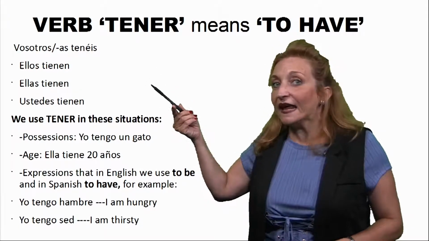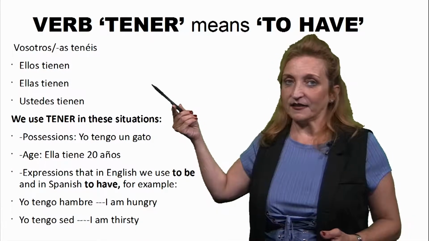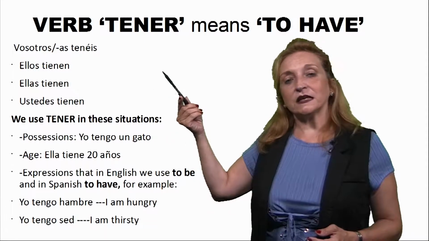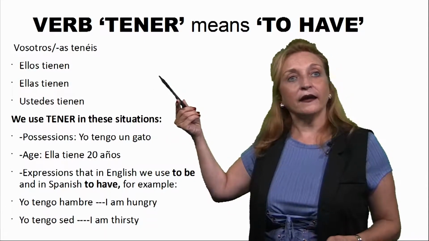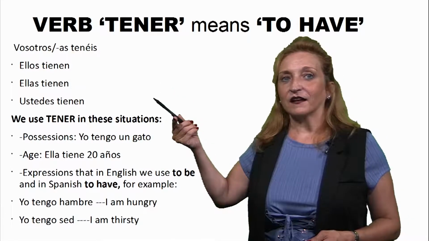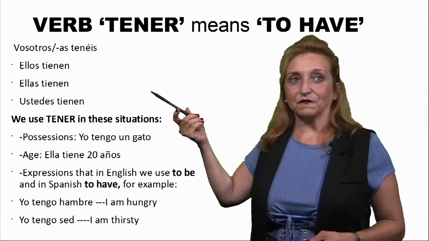Ellas tienen. They have. And when we say ellas, remember it's they, only for women. When we say ellos, it's for men or men and women. Ustedes tienen. You have.